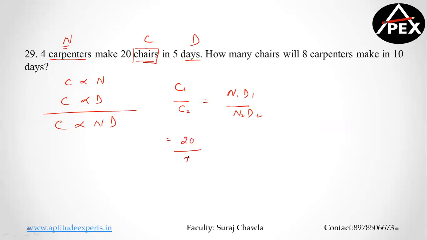So chairs in the second case, I do not know. 4 carpenters are making in 5 days. 8 carpenters will make in 10 days. So 20 and 20 get cancelled. The value of X is going to be 80. So 80 chairs will be made in this case.